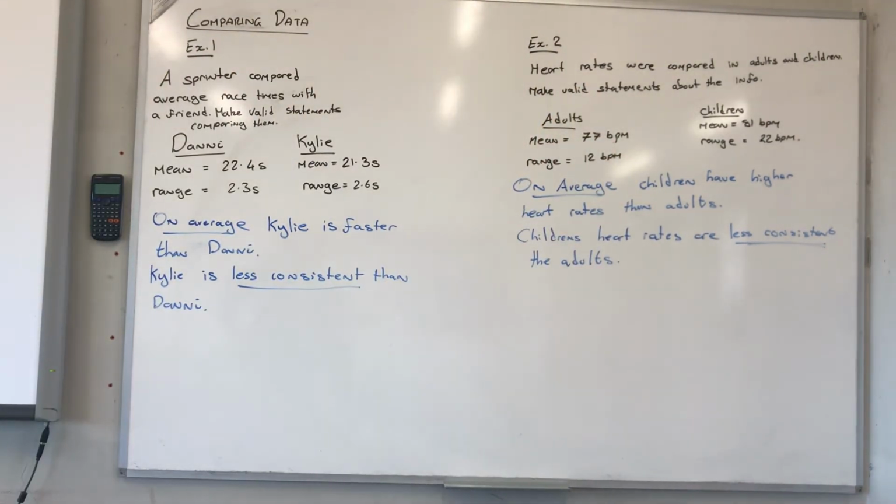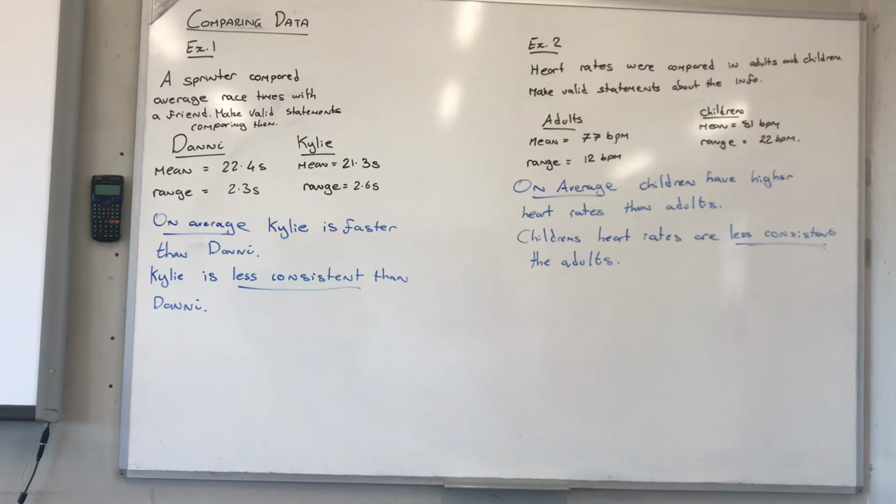So there we go. On average, children have higher heart rates than adults, but children's heart rates are less consistent than adults'.